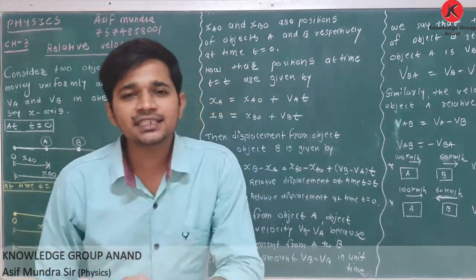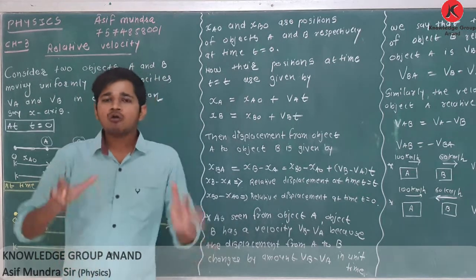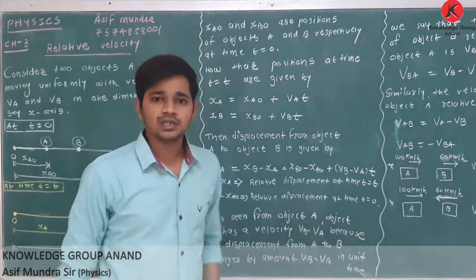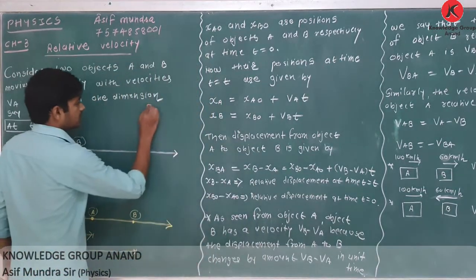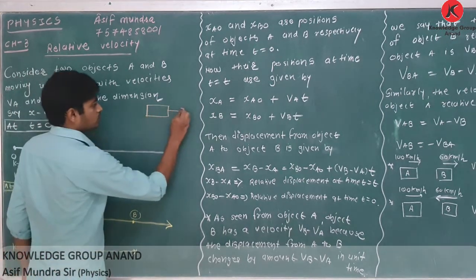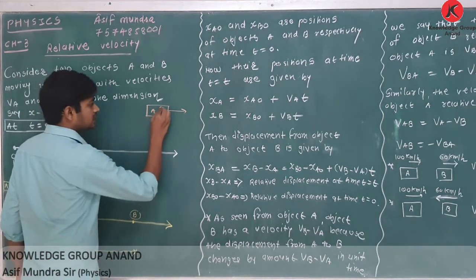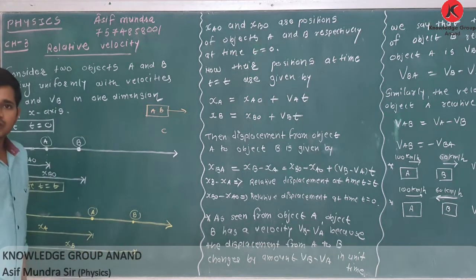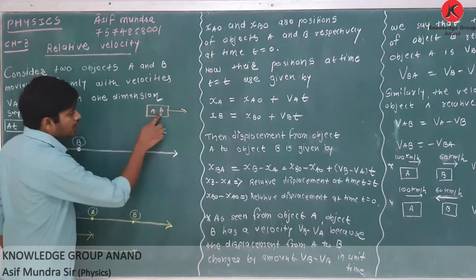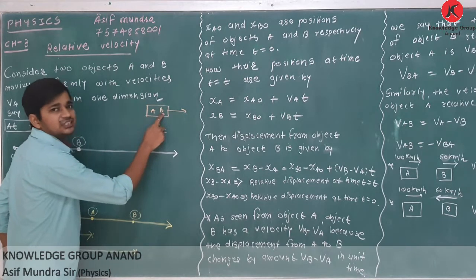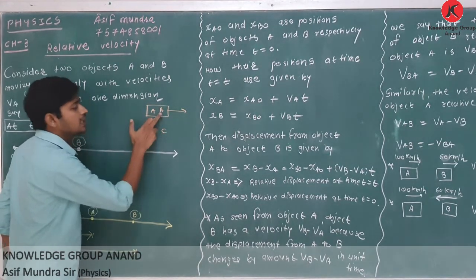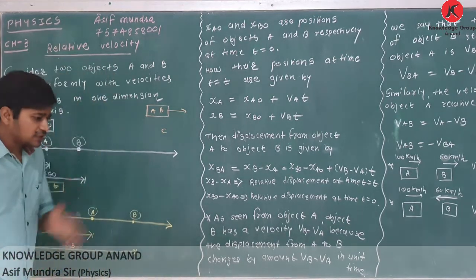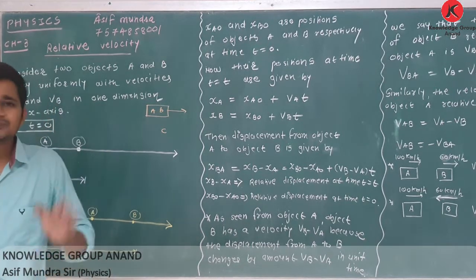Motion. Yes, motion is a relative concept. How is it relative? In a previous lecture, I gave you one example. If there is a moving bus, and in the bus there are two persons, A and B, stationary, and another person C is on the ground, then with respect to A, B is stationary, but with respect to C, B is in motion. We have to study here that motion is a relative concept.